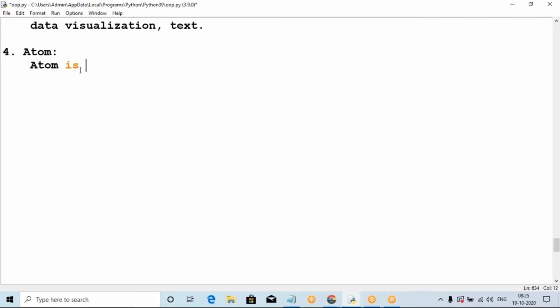Atom is a free and open source application, without any licenses and without any cost. It is a free and open source text and source code editor. Using Atom, we can develop HTML programs. Using Atom, we can also develop CSS, JavaScript, Python, and Django applications. Atom is a free and open source text and source code editor for